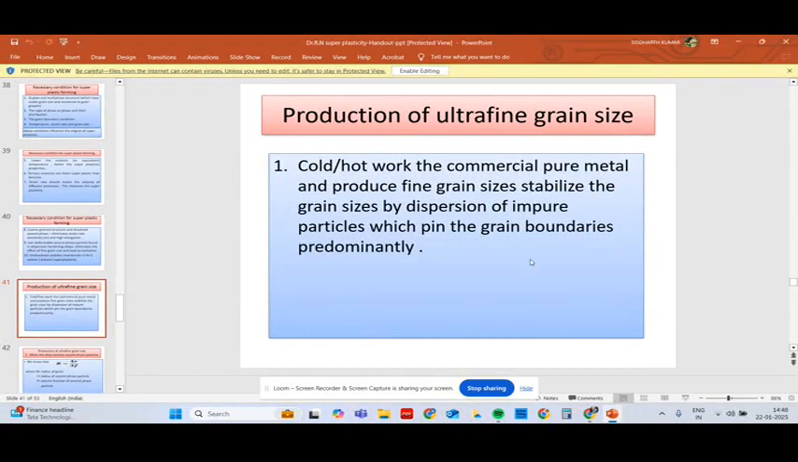Production of ultra-fine grain size. Cold work or hot work commercially pure metal to produce fine grain size, and stabilize the grain size by dispersion of impure particles which pin the grain boundaries predominantly. Grain boundaries must be pinned down predominantly.